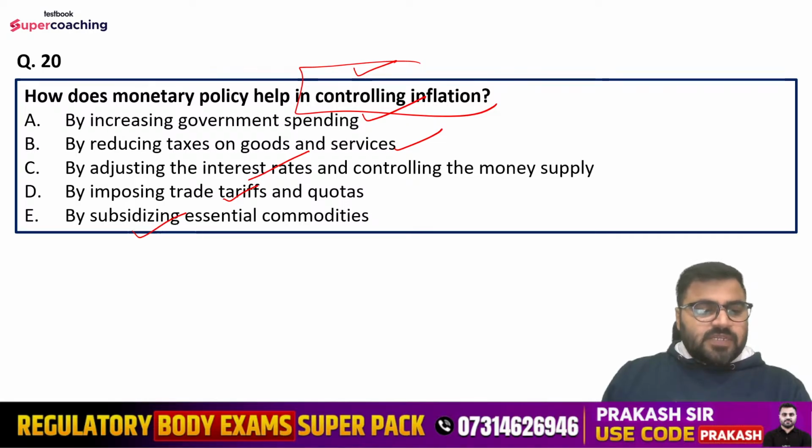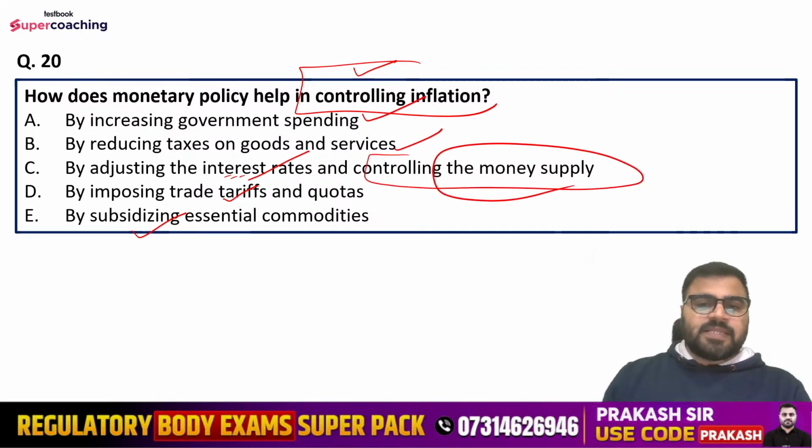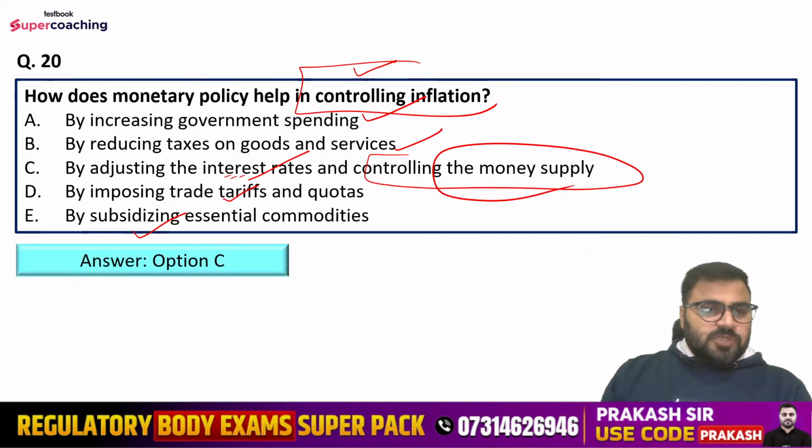So Rajvardhan is saying option number C. So yes, option number C is correct. That is, by adjusting the interest rates and controlling the money supply in the economy, monetary policy helps in controlling inflation. Got it? So option number C is the right answer here.